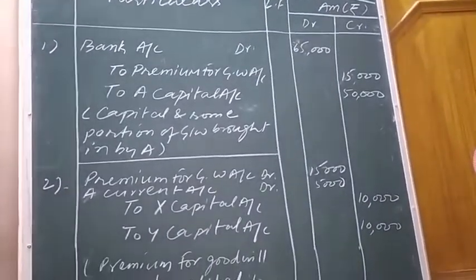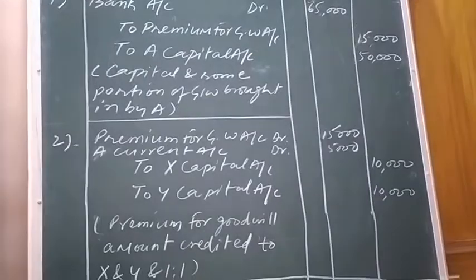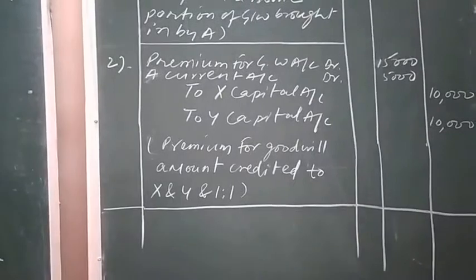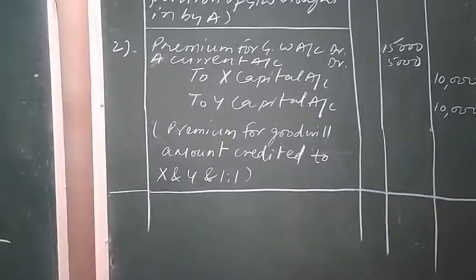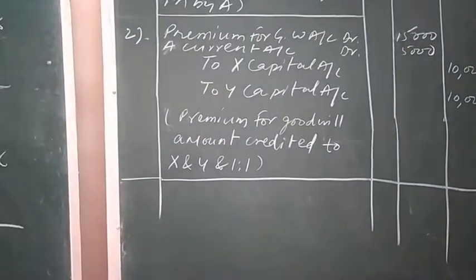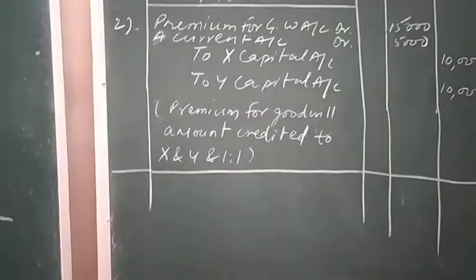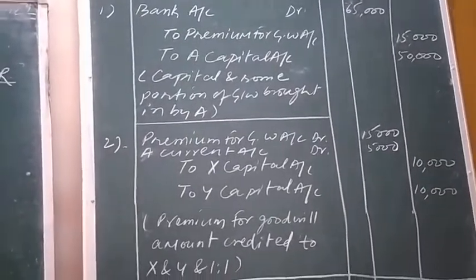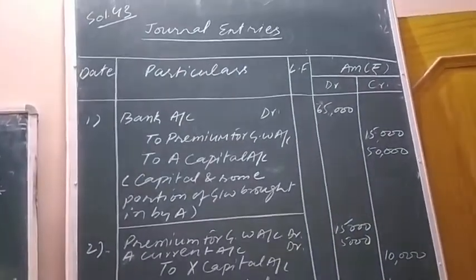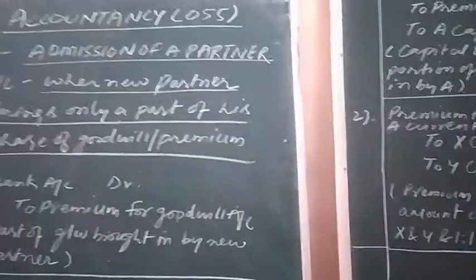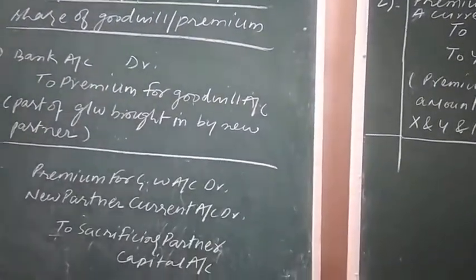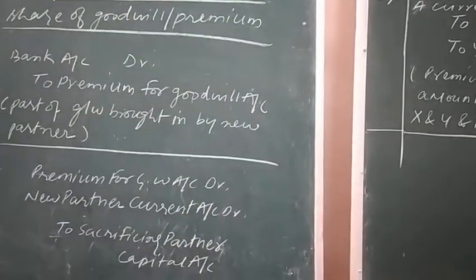Now try to solve the questions based on this premium for goodwill up to question 48. 48th is the last question. After that, the revaluation of assets and liabilities is to be done. A new topic will be explained to you. Okay, just take the screenshot of the same and note it in the fair notebook. Prepare these, write them in the fair notebook as notes.